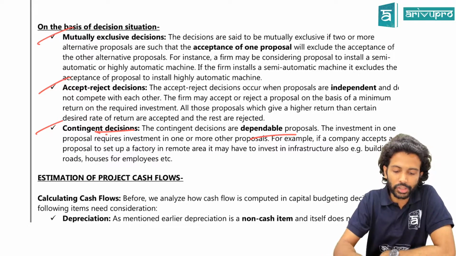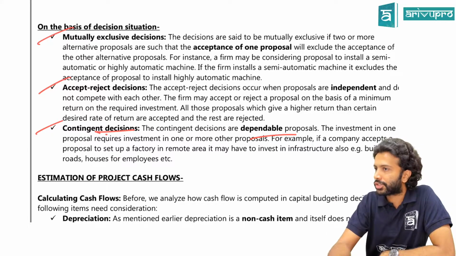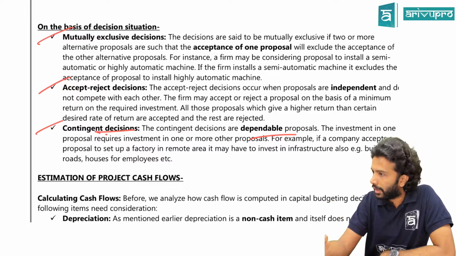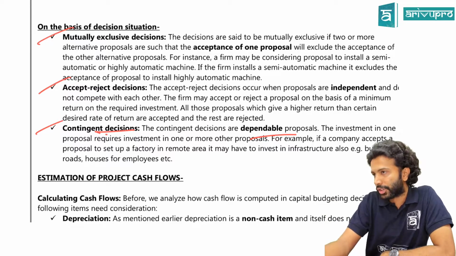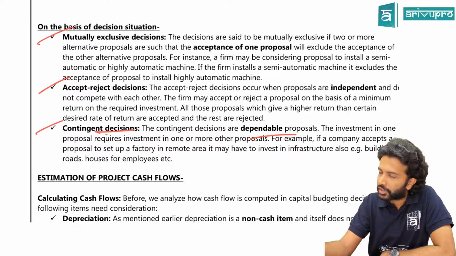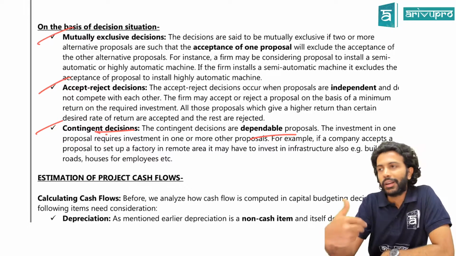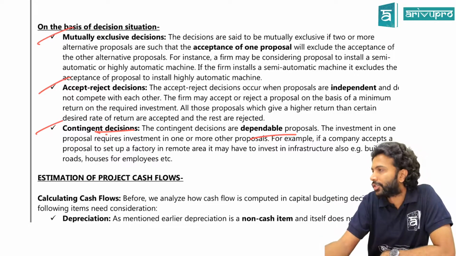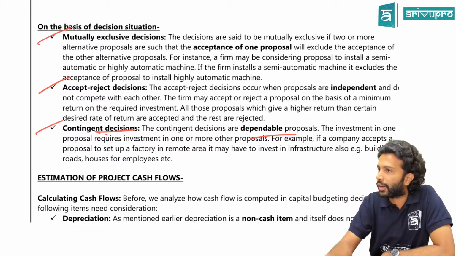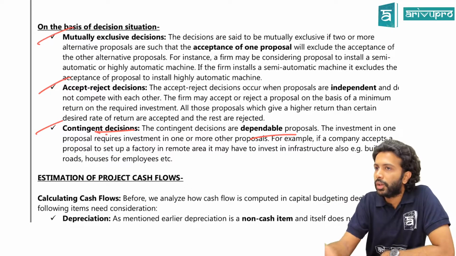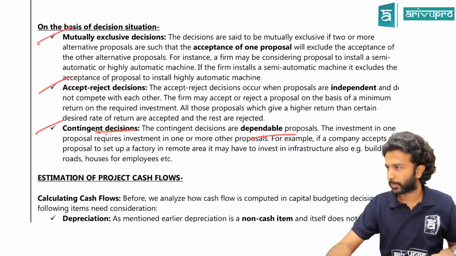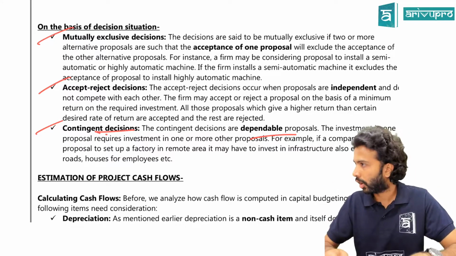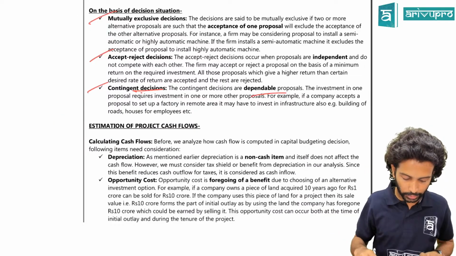These are the decisions that you encounter in your capital budgeting decisions. RED CAM is a short form. R for replacement and modernization decisions. E for expansion decisions. D for diversification decisions. C for contingent decisions. A for accept or reject decisions. M for mutually exclusive decisions. Okay, if at all they ask, just call out at least one or two points relating to them.